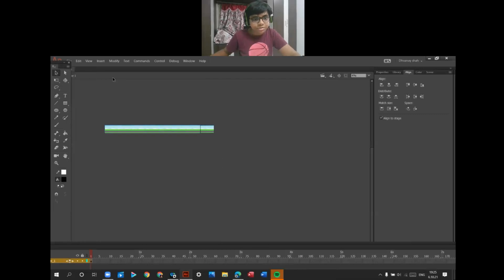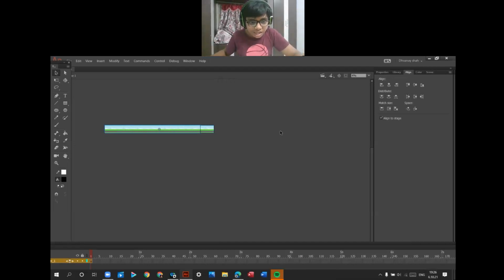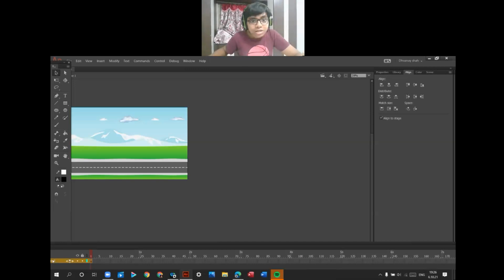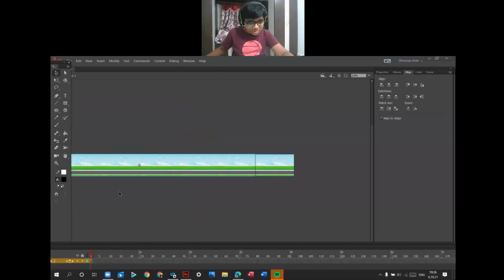Select this fully by decreasing the size. Press F8 for symbol and you use type as graphic. I will name it as road, like this. Here is the road. Okay, now you use it like this.